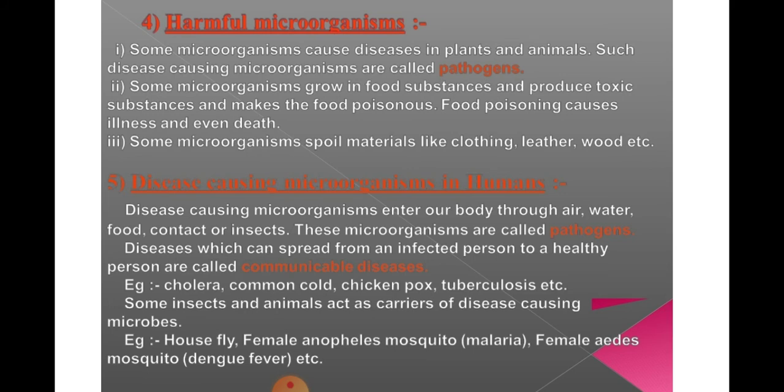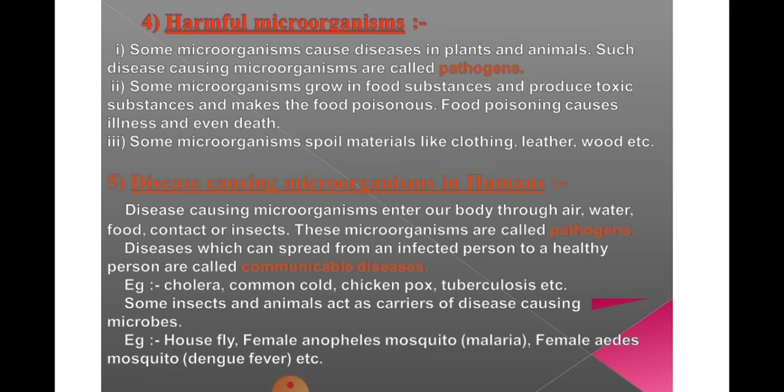Disease causing microorganisms in humans. Now we will talk about disease causing microorganisms in humans. Okay, so disease causing microorganisms enter our body through air, water, food, contact, or insects. So what are the factors by which microorganisms can enter our body? These are air, water, food, contact, or insects. These microorganisms are called pathogens. I told you that disease causing microorganisms are known as pathogens.